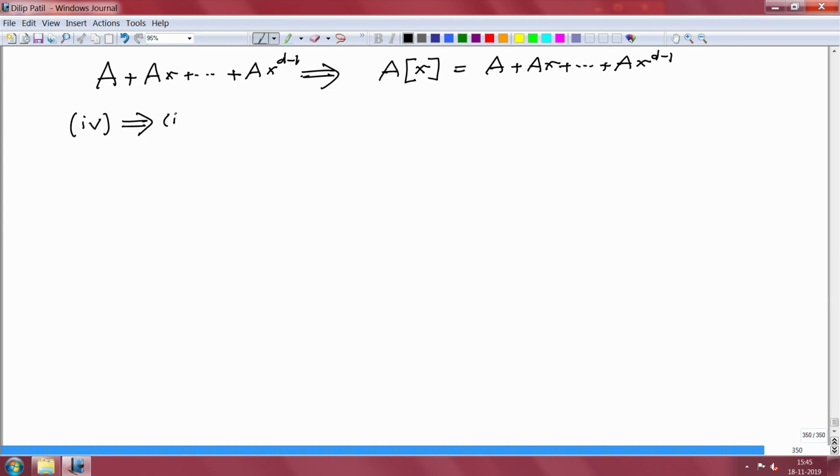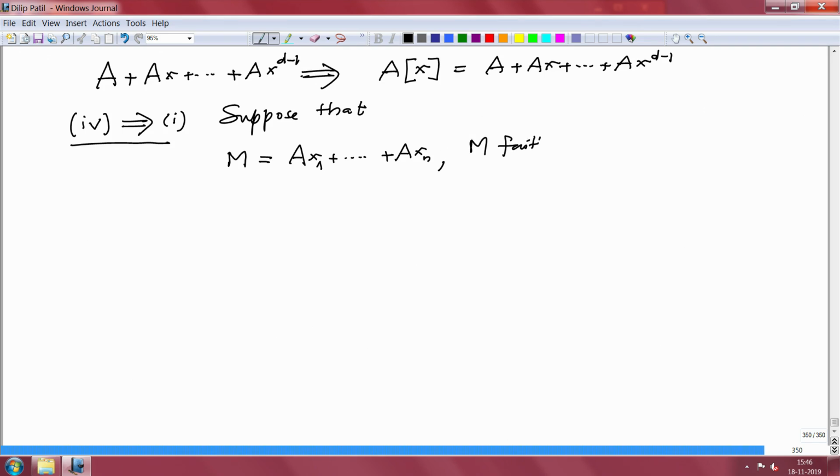And what is given? So 4 is given. Suppose that, what was 4? 4 was: there is a module M which is finitely generated over A. The module is finite, that is, as a module over A it is finitely generated. So we have elements x_1 to x_n so that the module is generated by x_1 to x_n, and M is faithful as an A[x]-module.